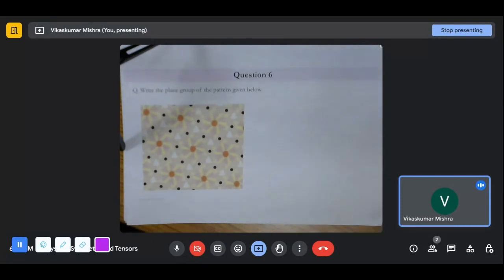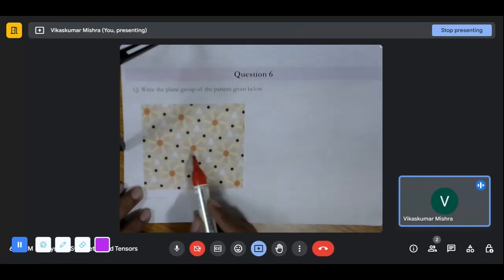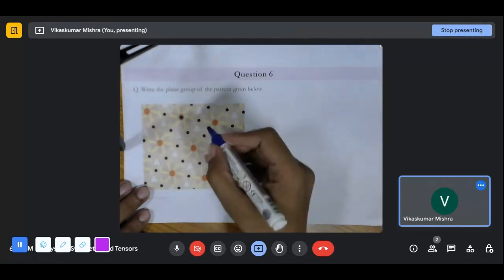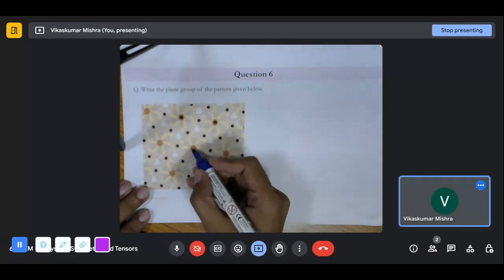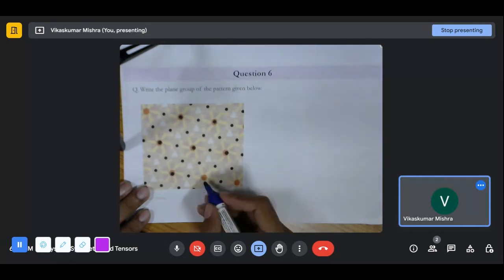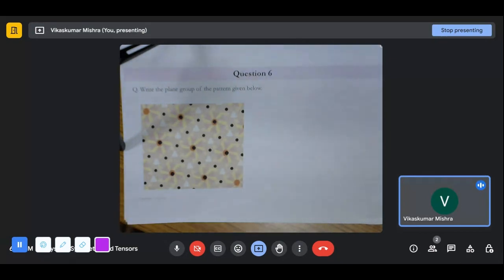The pattern is given to us, and we want to know which plane group this particular pattern corresponds to. Let's focus on this particular orange-colored hexagon. These points are forming the six-fold symmetry.